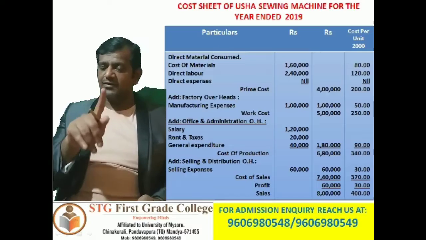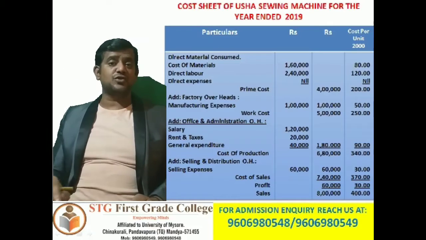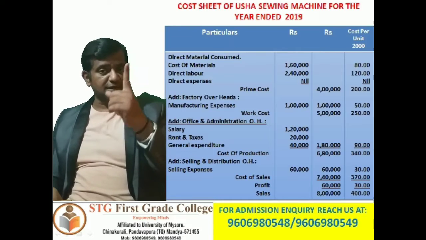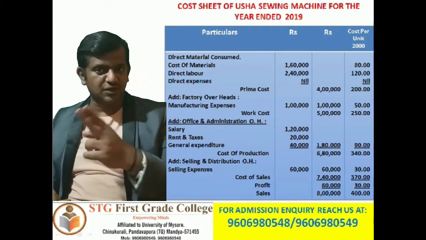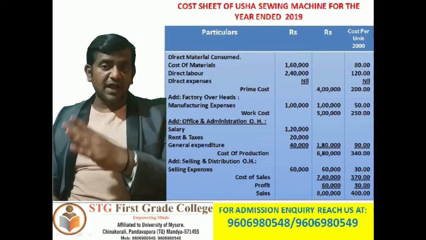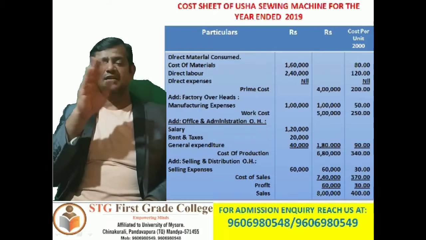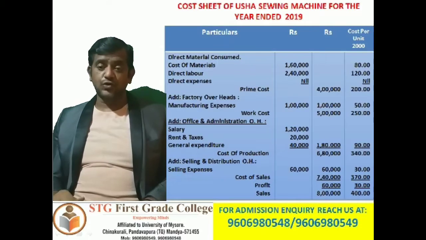Clear? Now cost of materials 1,60,000 divided by 2,000, because during the year the number of units produced is 2,000 units. So that comes to 80 rupees per unit cost.